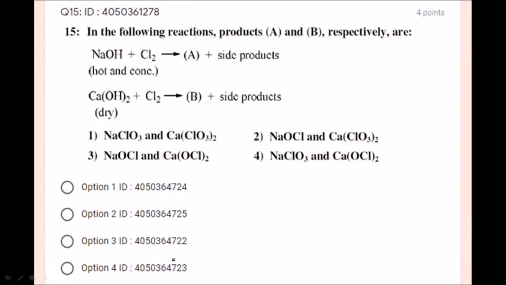Next, in the following reactions, products A and B respectively are: sodium hydroxide upon reaction with chlorine gives A plus side products, calcium hydroxide plus chlorine gives B plus side products. It is a straightforward question from inorganic chemistry. What they are asking, sodium hydroxide and chlorine, what are we going to get? Yes, students. NaCl. Let us write Na.